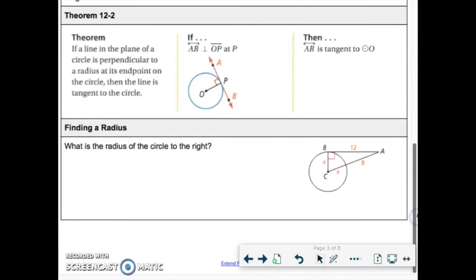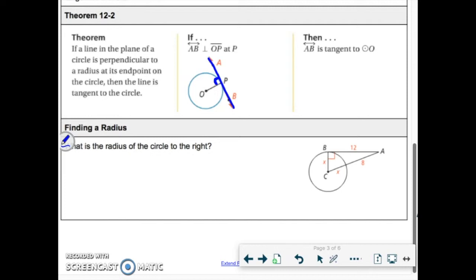Okay, this one says this: if a line in the plane of a circle is perpendicular to the radius, then we know it's a tangent. Okay. So it says if a line in the plane of a circle is perpendicular to its point, then it's a tangent. So what it's saying is if I see that right angle there, I know this has to be a tangent. That's what this one's saying. Okay? So I know that I have tangent lines. All right? So there's a couple problems that we could get from that.